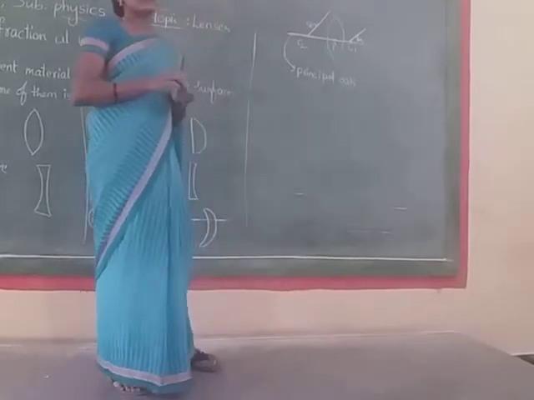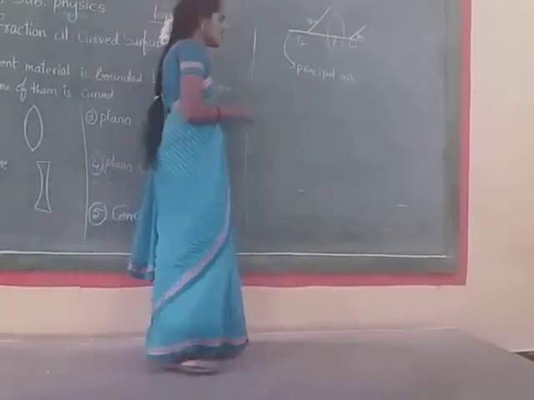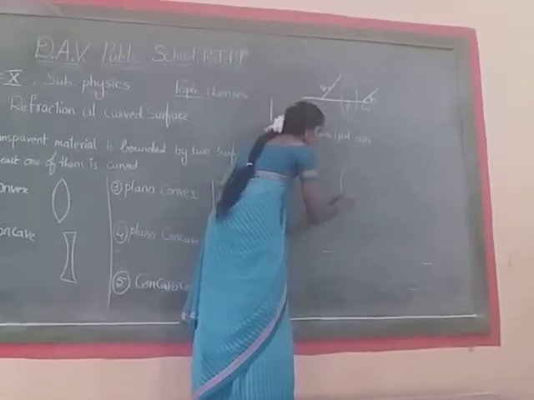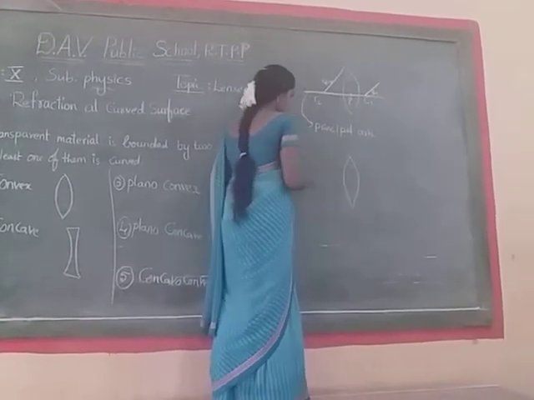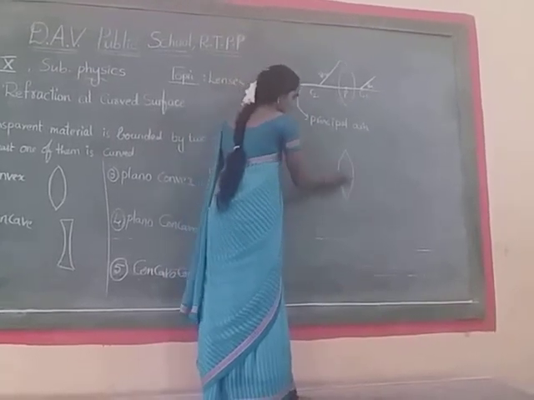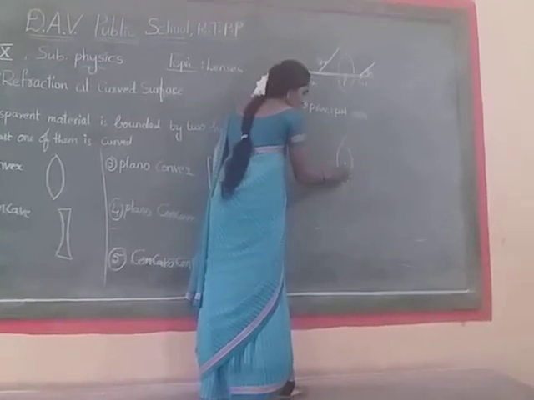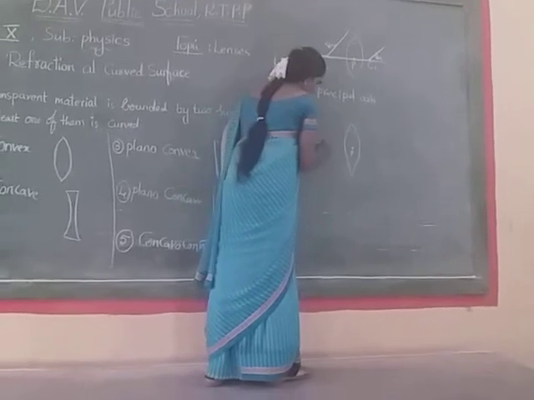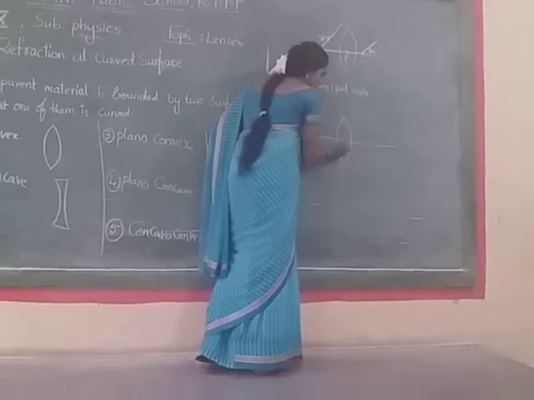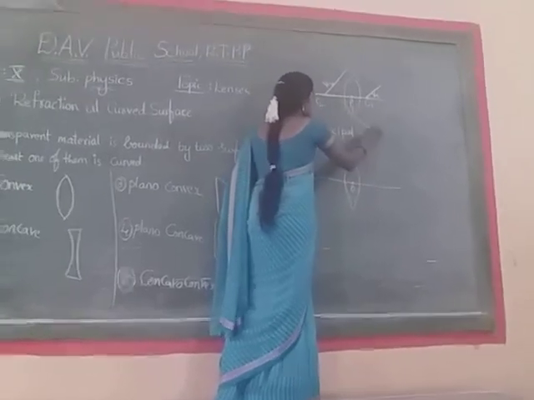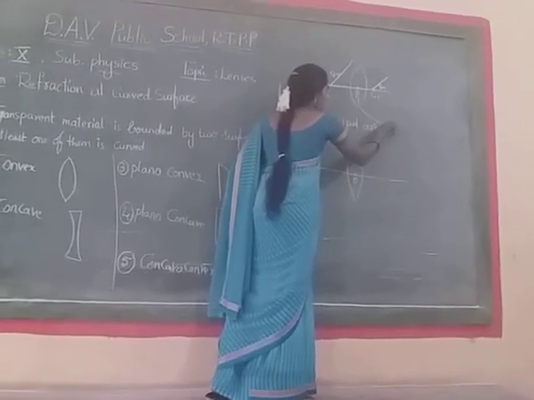Now let us see the focus point. We will take a convex lens. This is the convex lens, and this is the pole. This pole is also named the optic center.